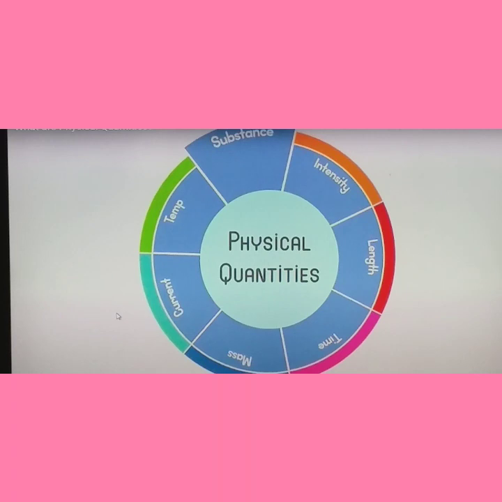See children, quantities are divided into 2 main types. One is physical or fundamental quantity, and the second one is derived quantity.